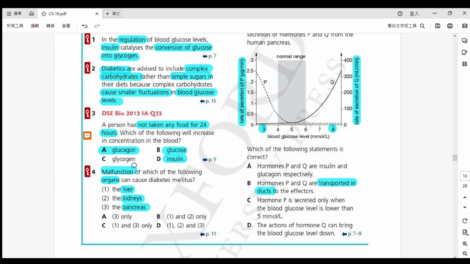Okay, it's not glycogen. Glycogen is likely converted to glucose, right? 咁所以啦 so what is helping the conversion of glycogen to glucose? 邊一個會將 glycogen 變成 glucose 㗎？The answer is glucagon.